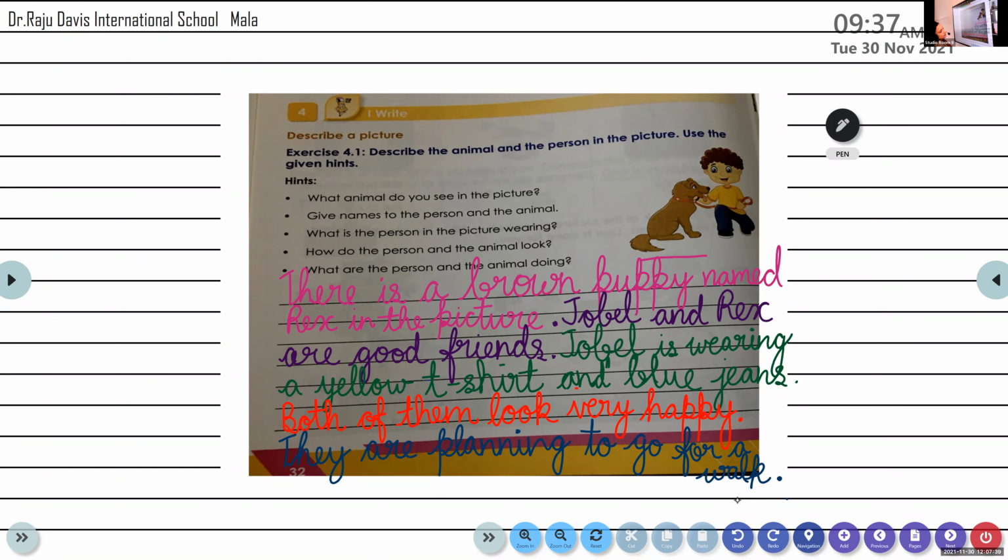Come on. There is a brown puppy named Rex. Put a comma here. I forgot to put that. Named Rex, in the picture. There is a brown puppy named Rex in the picture. Okay. Thank you, Isa. You're welcome. Adityan, unmute your device and read the second sentence, starting from Jobil.